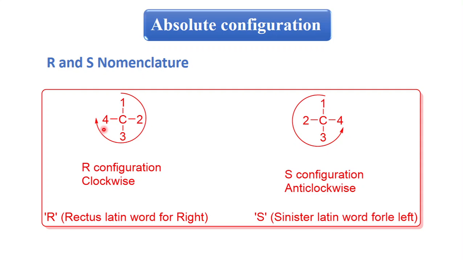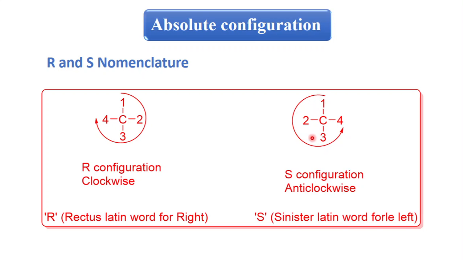Here, first, second, third rotate clockwise. It means this chiral carbon has R configuration, because first, second, third rotate clockwise. If it rotates anti-clockwise, first, second, third, in an anti-clockwise direction,